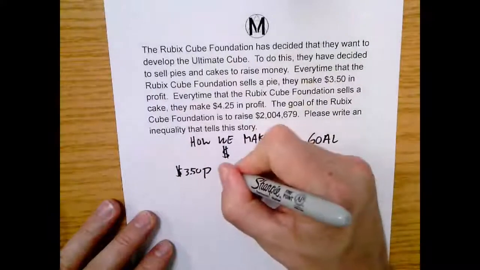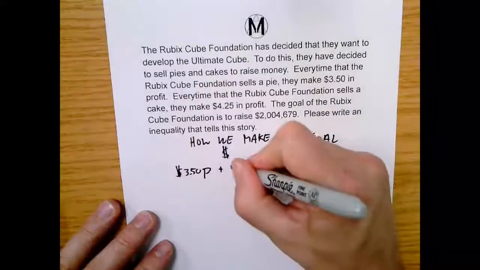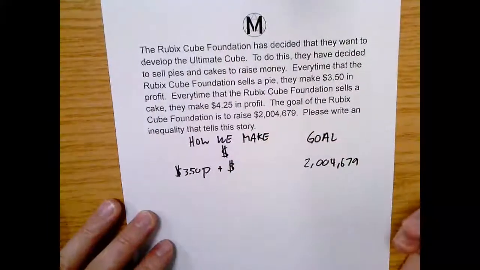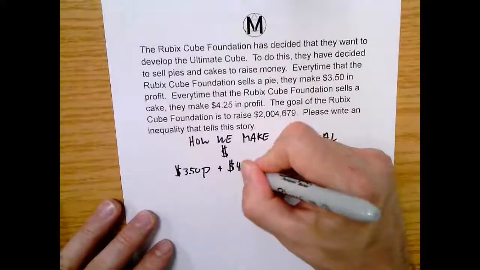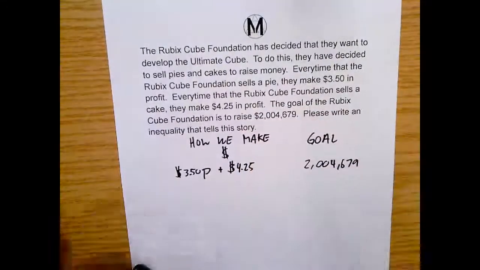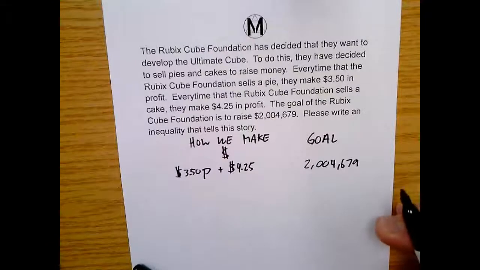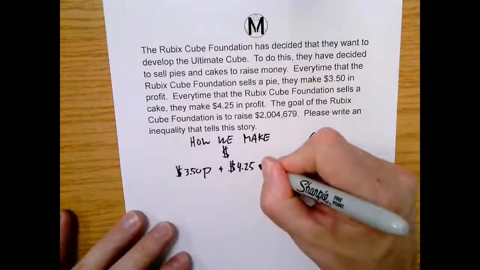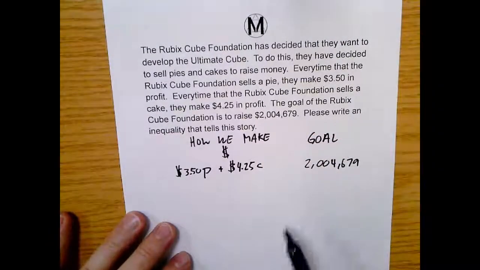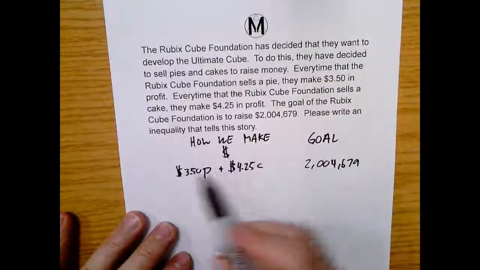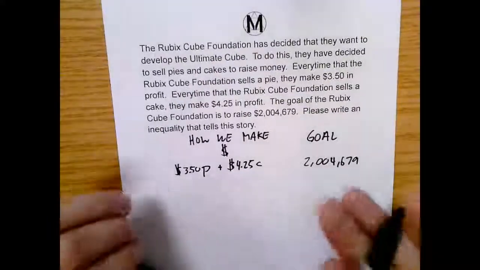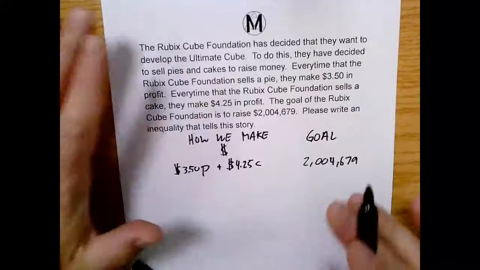Okay? And on top of that, we also have cakes to sell. Oh, yeah. So looking at these cakes, well, we know that we get $4.25 per cake. Again, we don't know how many cakes. So C. So this is kind of like the goal, what we want, and this is the money we're going to get. Now, this is where the question, we got to be careful here.